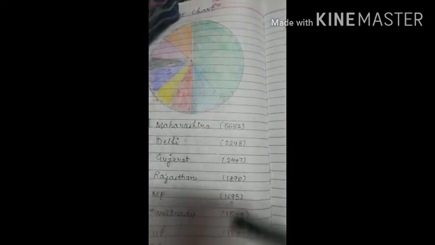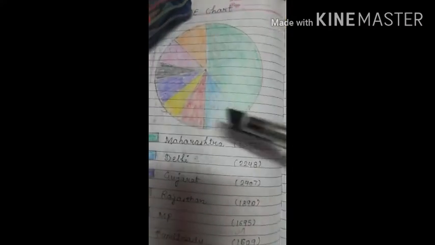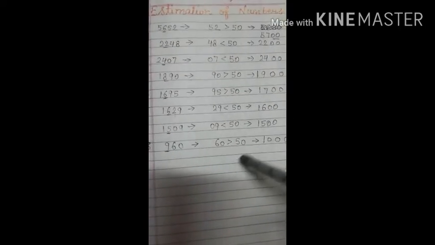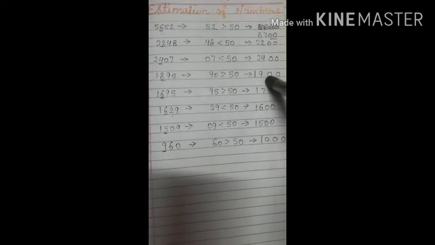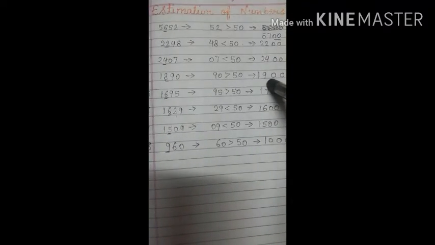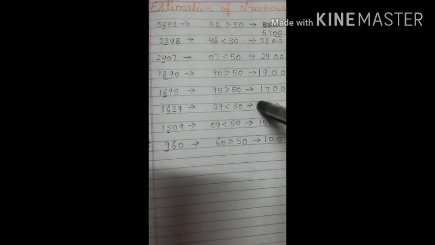Now here you can see that we have arranged all these numbers in descending order according to the affected states, and then we have rounded them off to the nearest hundreds, right. And the concept is the same.